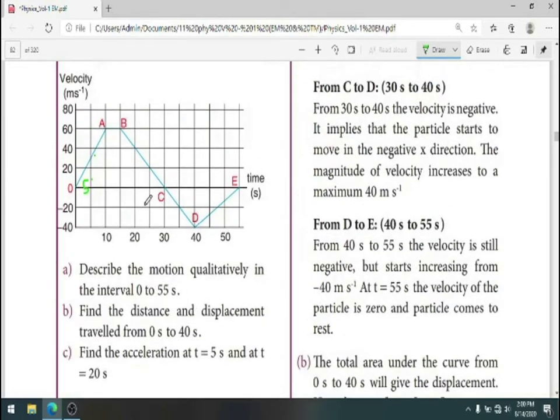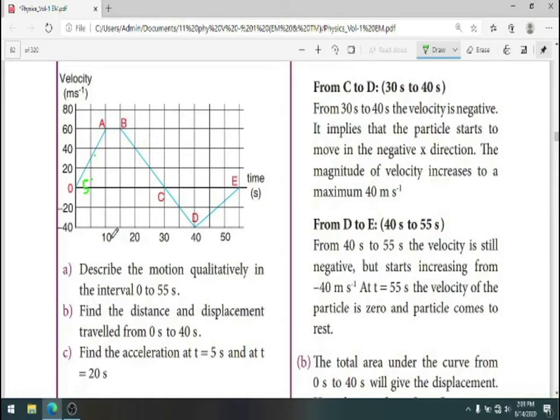Then coming to the position A to B. See here, first note down the time taken. The particle now starts from 10 seconds, and when it reaches the position B, it has traveled through a certain distance, but the time taken would be 15 seconds.